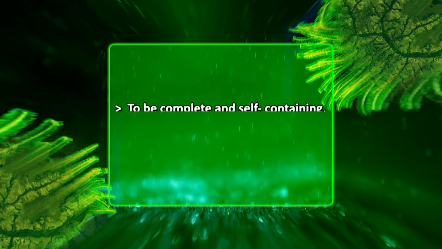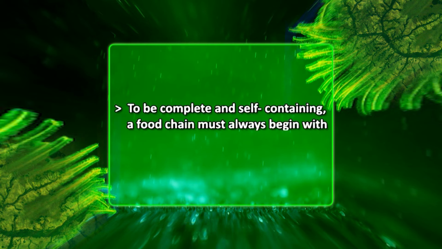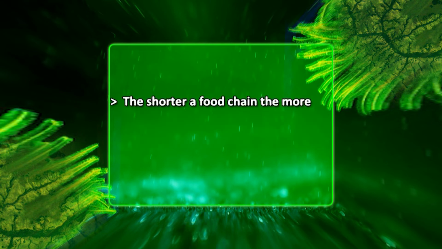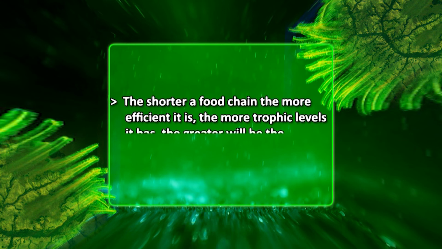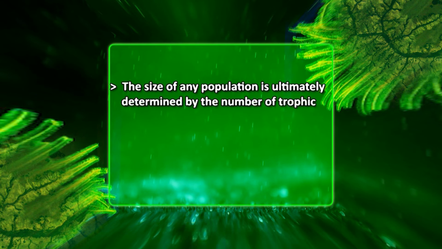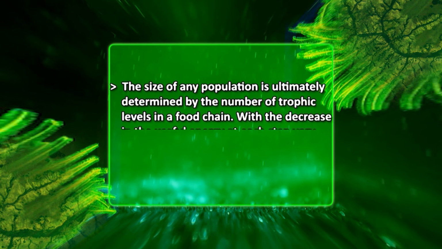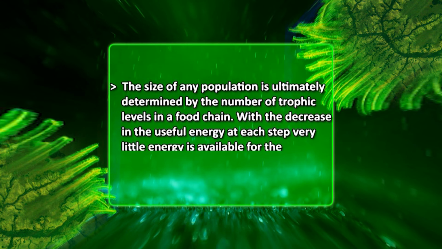To be complete and self-containing, a food chain must always begin with photosynthesis and end with decay. The shorter a food chain, the more efficient it is; the more trophic levels it has, the greater will be the wastage of energy. The size of any population is ultimately determined by the number of trophic levels in a food chain. With the decrease in the useful energy at each step, very little energy is available for the population of quaternary consumers. In any food chain, the successive members are larger in size, though fewer in number.